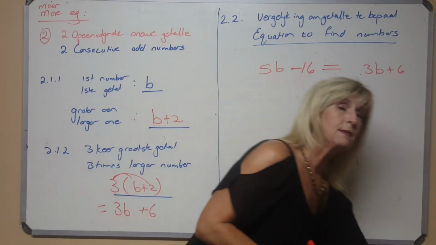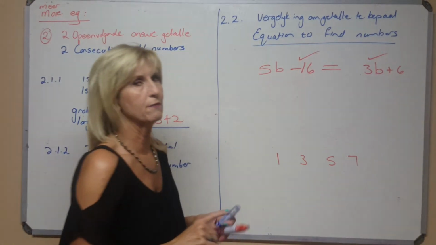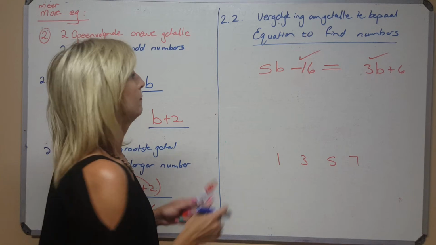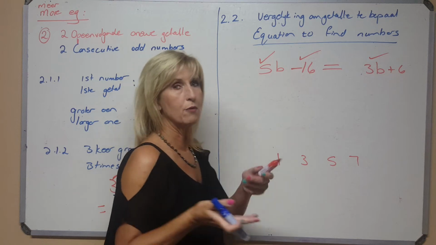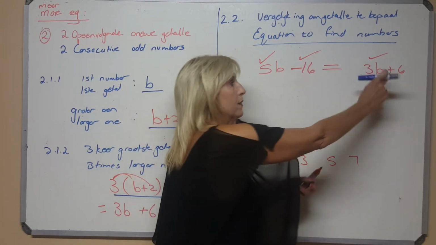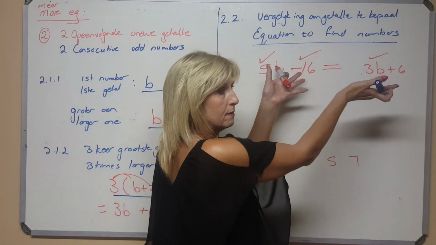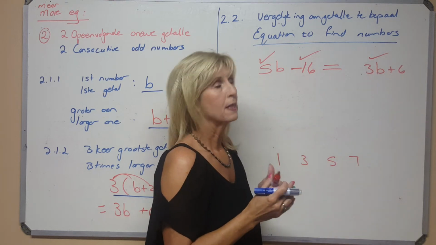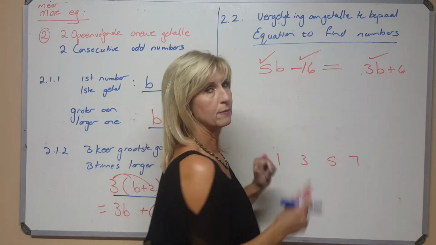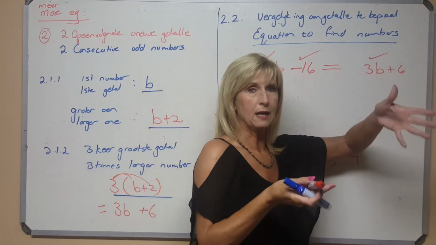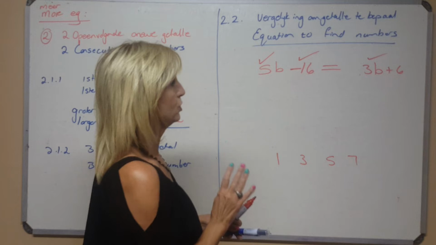Right, because the rest is not difficult. If you got to that stage, well, you would definitely have like 2 or maybe even 3 marks for writing that down because of the 5. And then everybody that made a mistake is going to add 16 here. Remember, this is already 16 more than what that is. So to tip the scales and get it equal to each other, you've either got to take away 16 here to get them equal, or add 16 there to get them equal. So this one is heavier; to get them equal, you must subtract 16 so that they can be equal to each other, or add 16 so that they can be equal to each other. I realise it's difficult. Okay, the rest of the question is easy. The rest of the question should be easy.